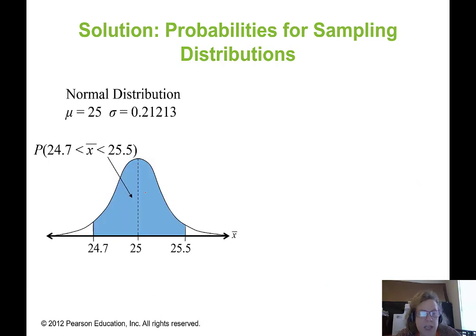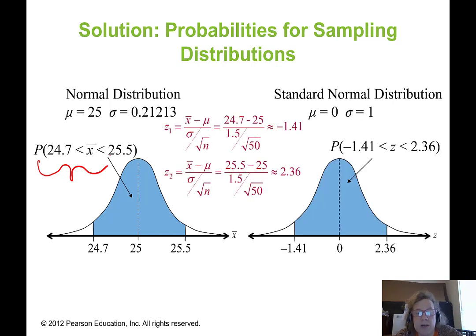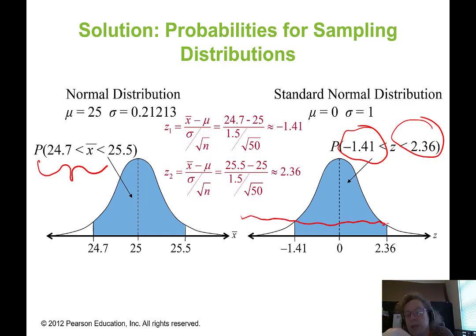So here we have the beginning part, the probability of 24.7 less than x bar less than 25.5. And there are the transformations. I've got negative 1.41 on the bottom, 2.36 on the top, and I'm looking for the probability that z is between those two values. So remember how we did this? We had to go to our standard normal table, find the cumulative probability all the way up to 2.36, and subtract out the cumulative probability up to negative 1.41.